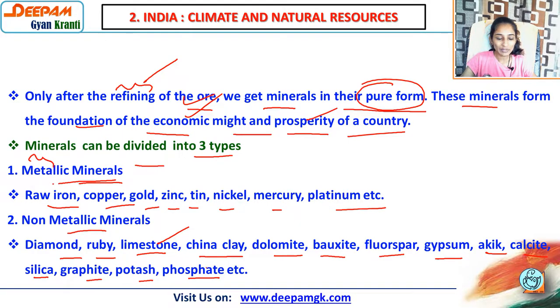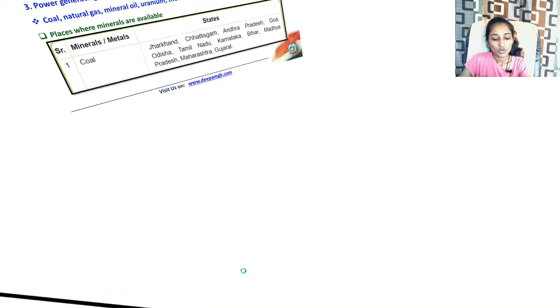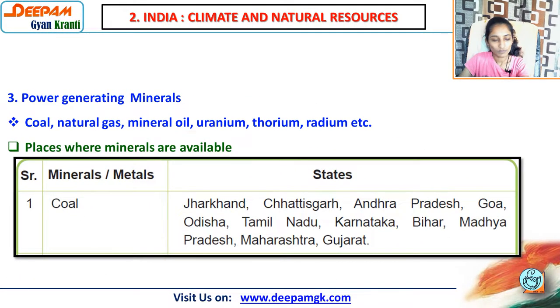सी नॉन मेटालिक मिनरल्स, यू हैव टू रिमेंबर द नेम्स: डायमंड, रूबी, लाइमस्टोन, चाइना क्ले, डोलोमाइट, बॉक्साइट, फ्लोरस्पार, जिप्सम, अकीक, calcite, silica, graphite, potash and phosphate. So it is in non-metallic form. Then power generating minerals, so minerals with the help of that we can generate the power.